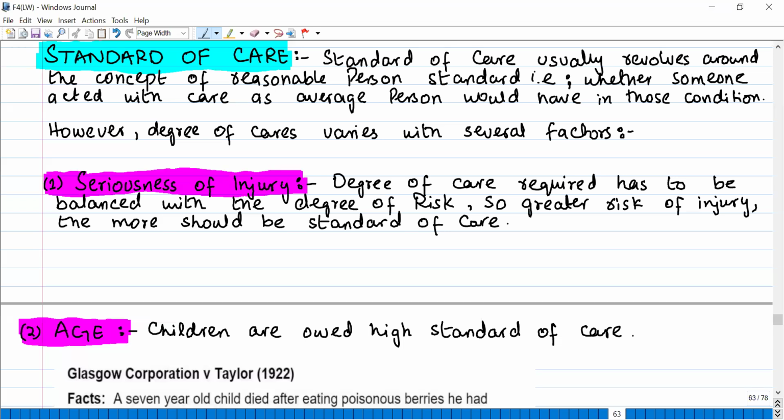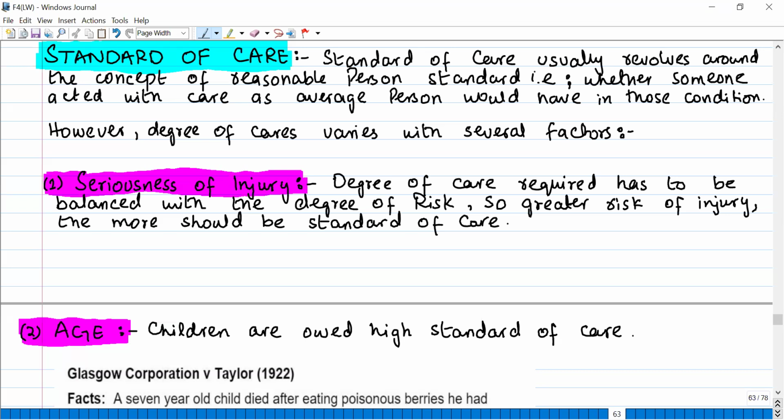So he put up the claim on the company who was doing the maintenance work there, and he was successful. Why? The court said that in this situation, the standard of care expected from you was high. Why? Because of the seriousness of the injury. You should have known that a blind person is also traveling from this area. So you should have taken sufficient precautions.